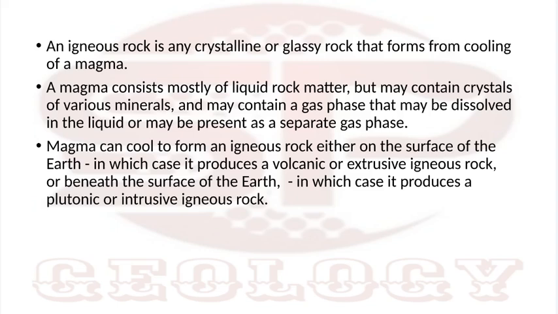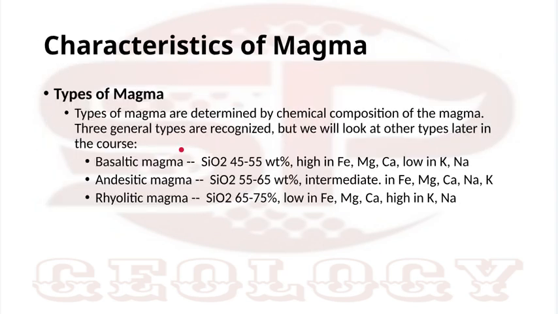The characteristic of magma. Last time we looked at what the temperature of the magma is. So let's see first the types of magma. There are three types of magma on the basis of their silica percentage. Silica means SiO2 percentage. On the basis of SiO2 percentage, magma can be classified into three types.